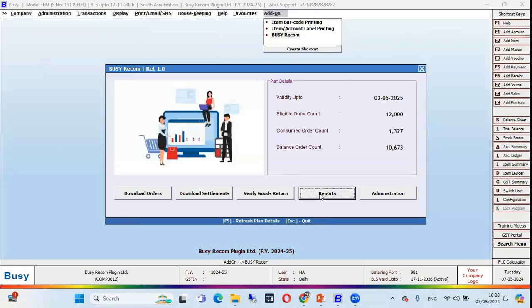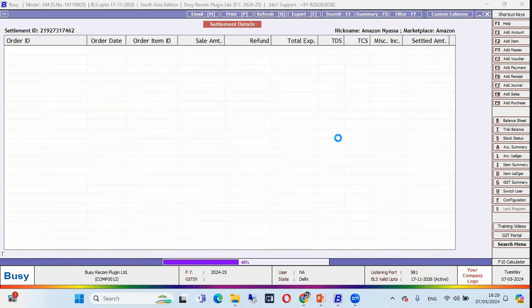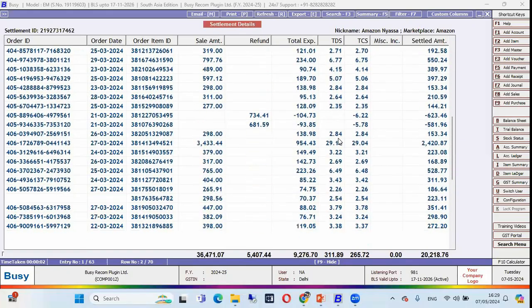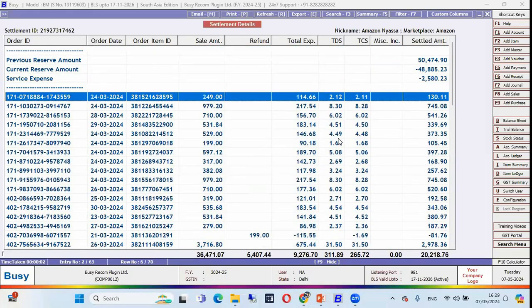The next report is Settlement Summary. In this report, you can check the status of settlement, like how many payment settlements we downloaded in BUSY, and see the status is showing, the settlement ID and all the expenses are showing here. After entering on this transaction, all the source details will show like this. So for which invoices this payment is received, you can see in the payment settlement summary report.